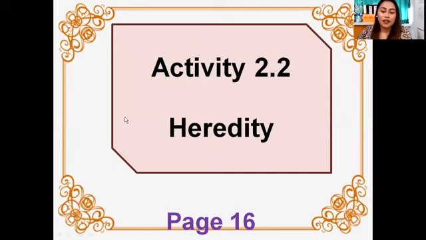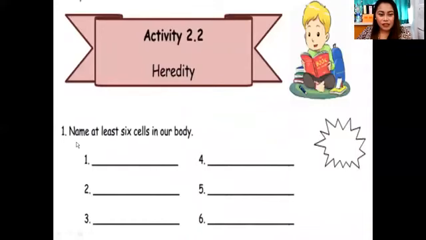So, can you please open your book on page 16? Let's answer activity 2.2, heredity. Number 1, name at least 6 cells in our body. There are many cells in our body. Can you name at least 6?